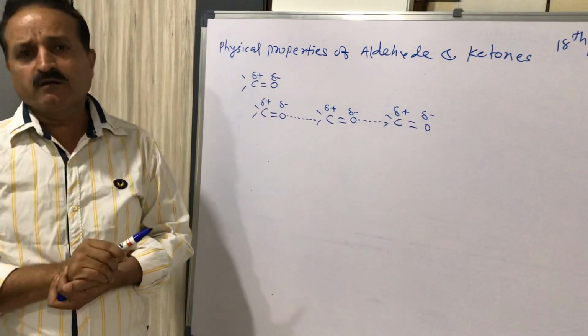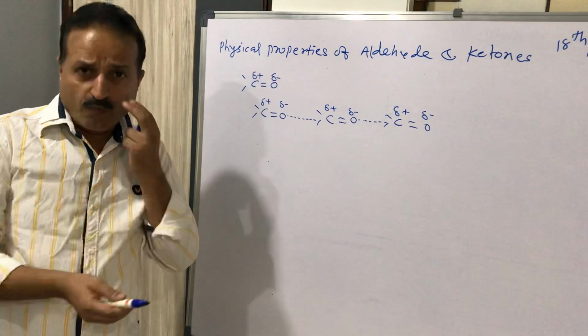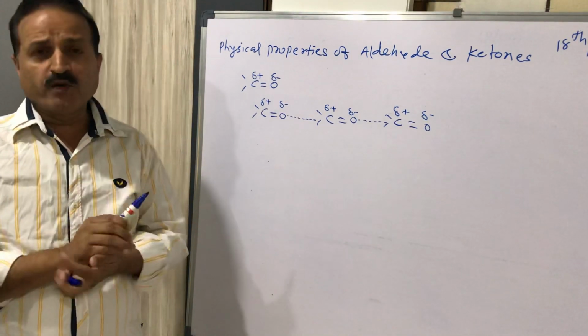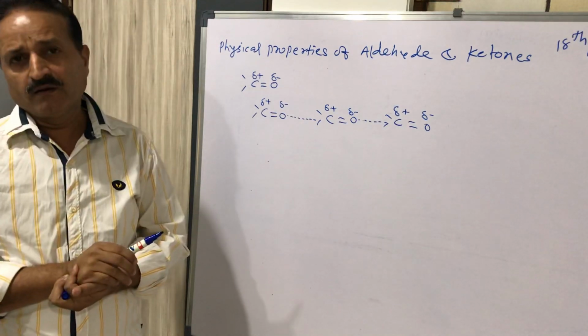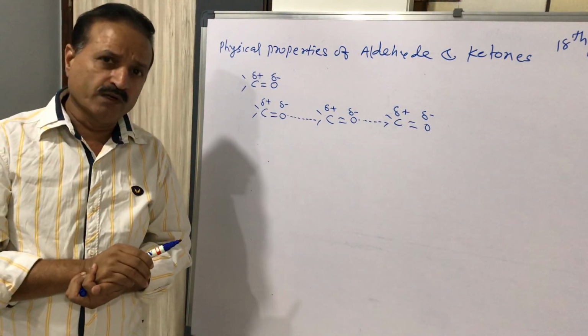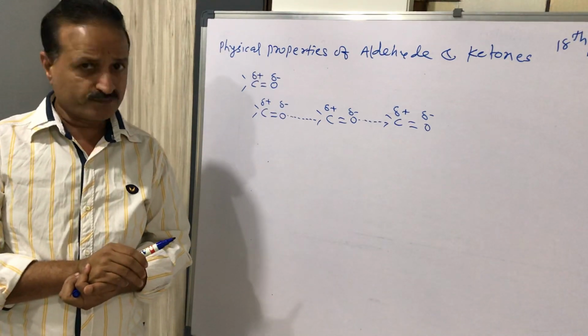Due to this force, the boiling point of carbonyl-containing aldehyde and ketone is higher than non-polar alkane and weakly polar ether.